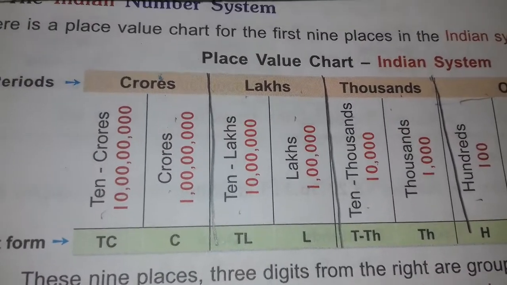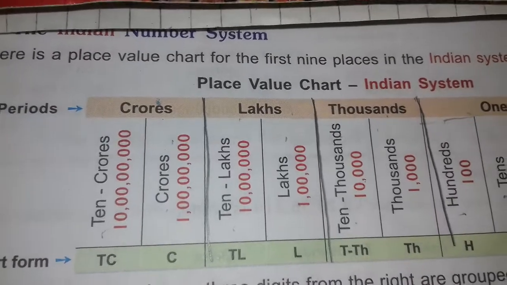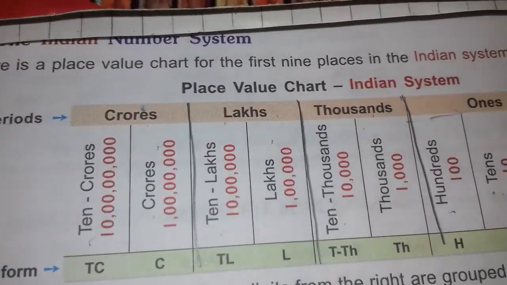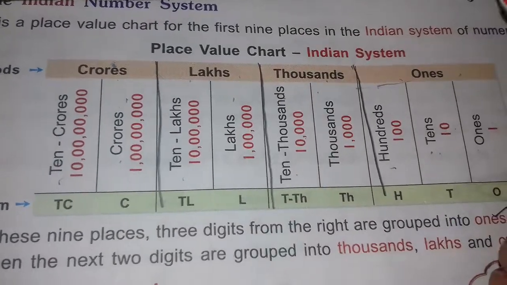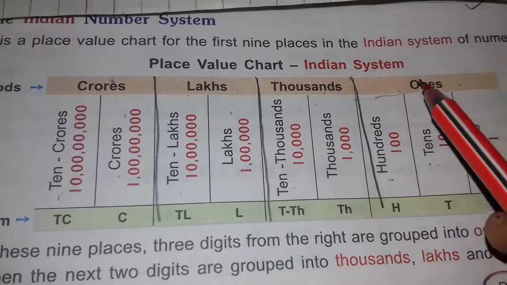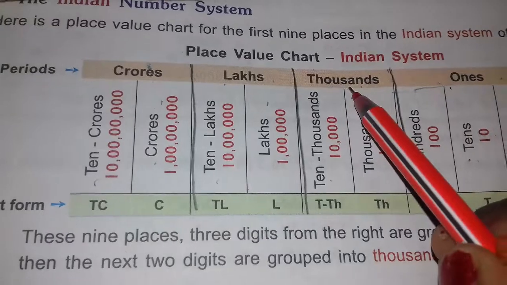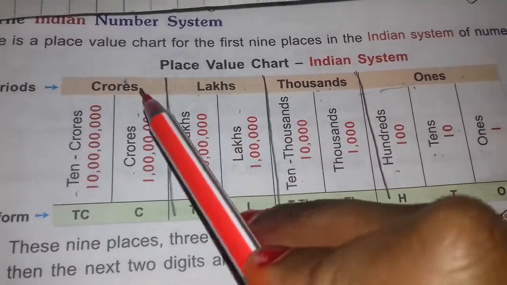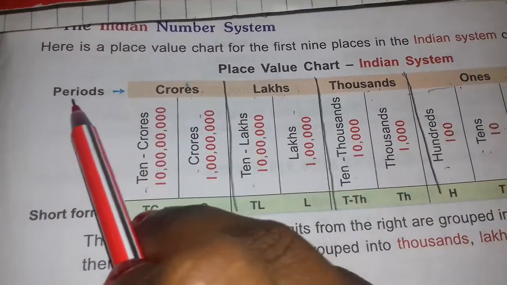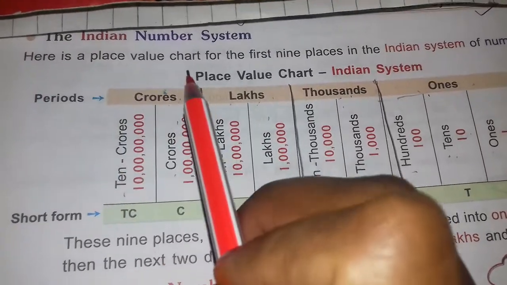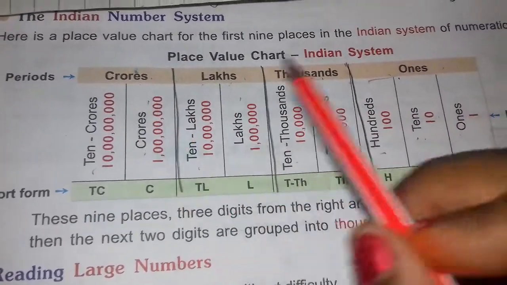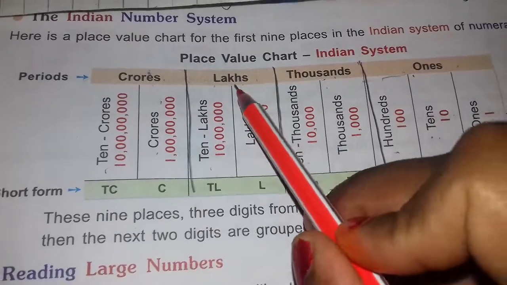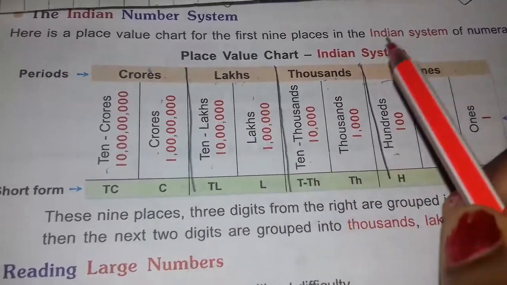Now you can see this place value chart, which is Indian system based. In this you will see ones, thousands, lakh and crores. What are these? Periods. So in the Indian place value chart there are mainly 4 periods: 1, 2, 3, 4. Ones period, thousands